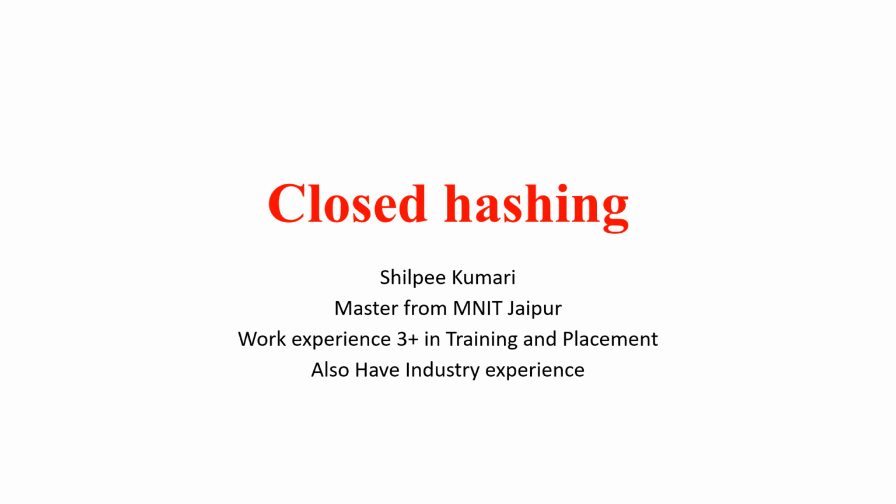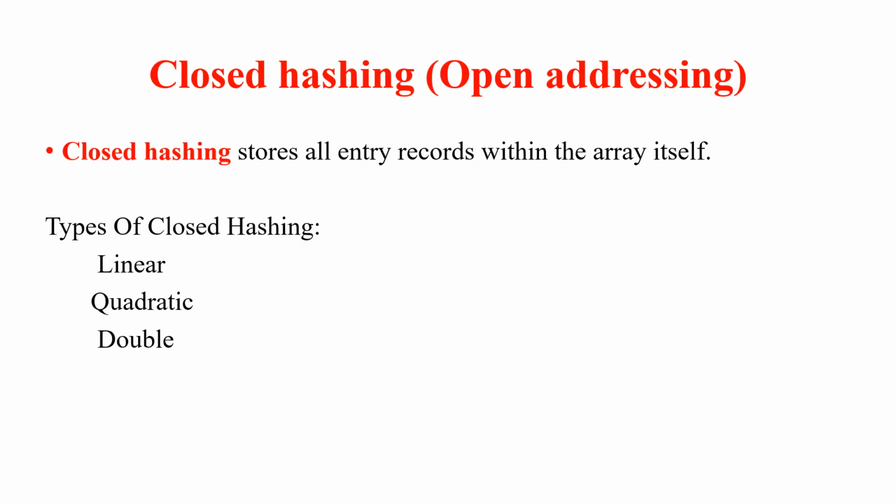In closed hashing everything is inside the hash table, and because of that reason it's called closed hashing. Closed hashing is also called open addressing. Closed hashing stores all entry records within the array itself. Now we'll see all these types of closed hashing.